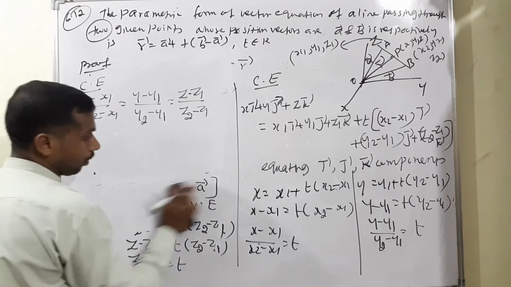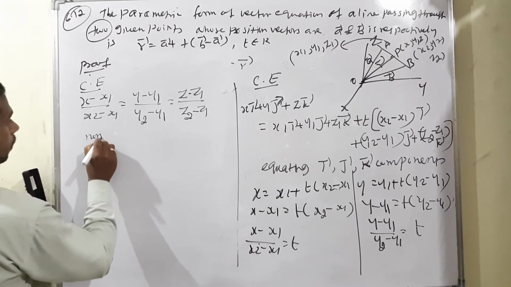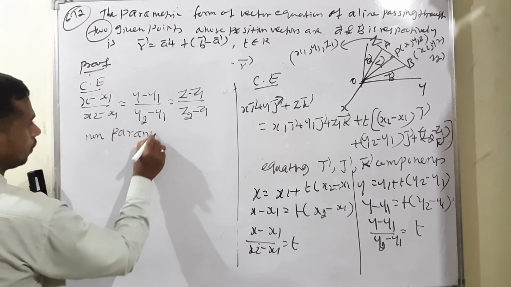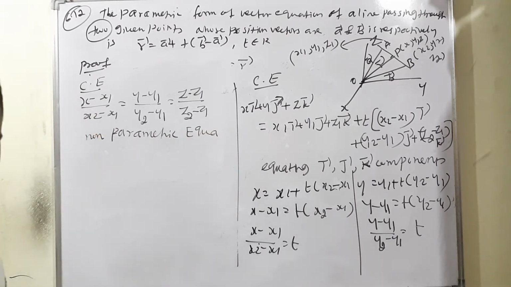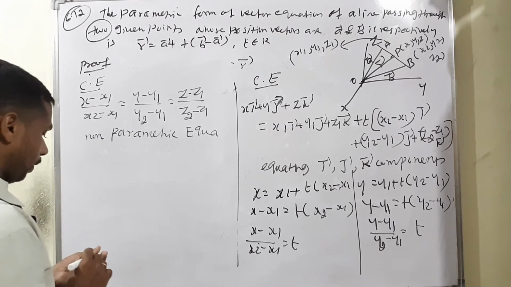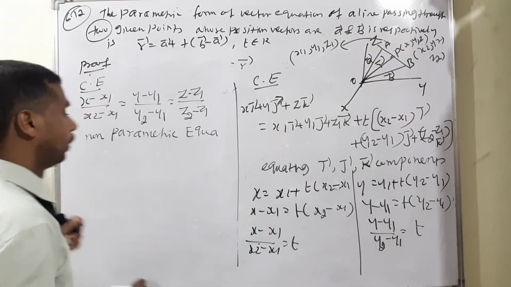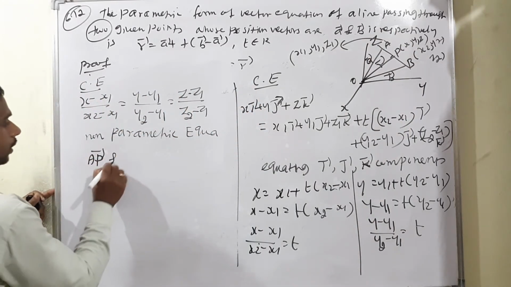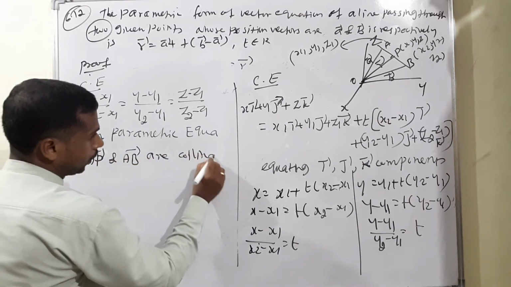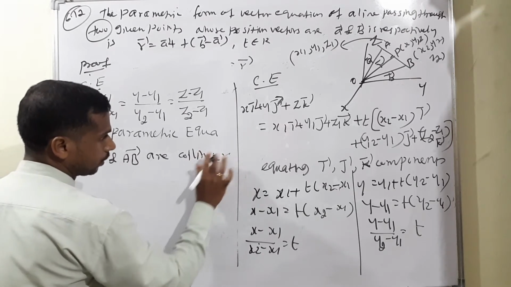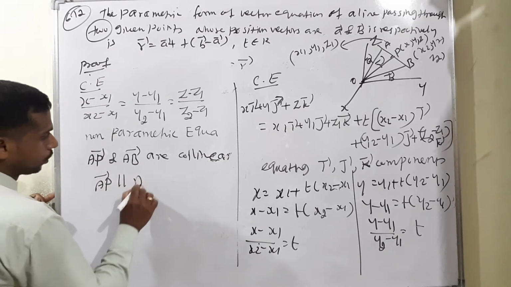The last one, non-parametric equation. Non-parametric equation means the parametric term is not given. So, we already know the condition: AP vector and AB vector are collinear. What is the meaning? Collinear means parallel, isn't it? Therefore, we can write AP vector is parallel to AB vector.